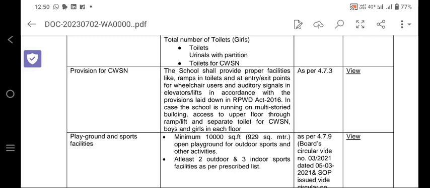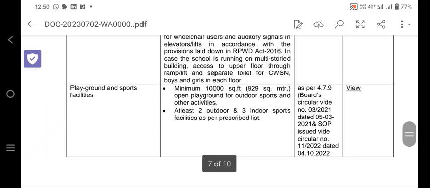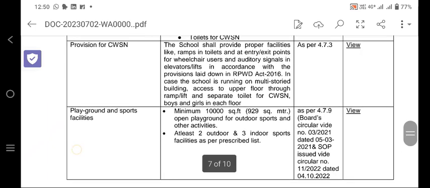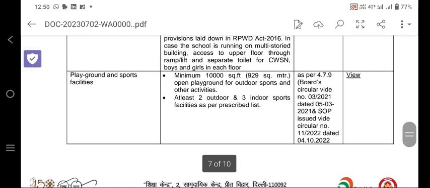The school shall provide proper facilities like ramps in toilets, and at the entry and exit points for wheelchair users, and auditory signals in elevators and lifts. That will be provided for the CWSN students. Even if you do not have any CWSN student, you need to provide all those things if you want to get the affiliation.